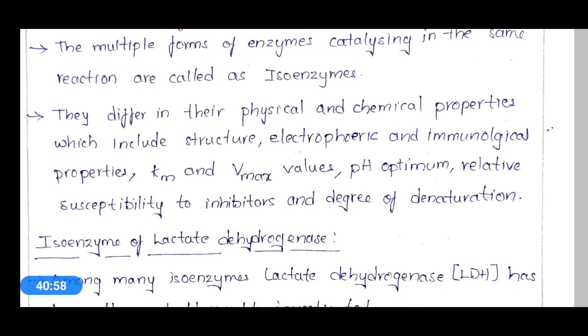They differ in structure, electrophoretic movement, and immunological properties, and Km and Vmax values will be different. Optimum pH value is also different for all the isoenzymes, and relative susceptibility to inhibitors is also different, and degree of denaturation is also different for all the isoenzymes.